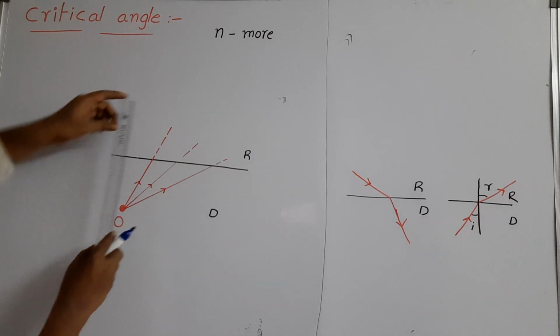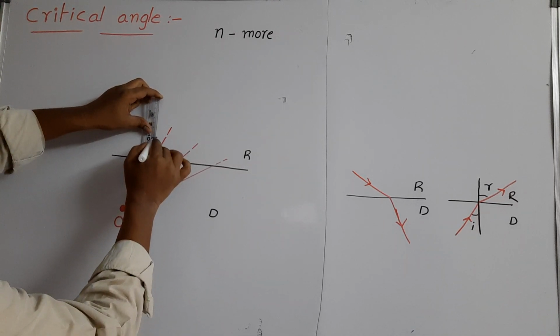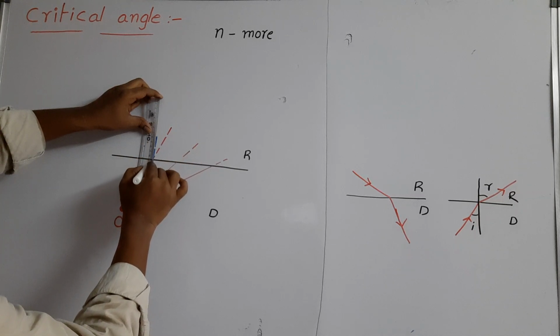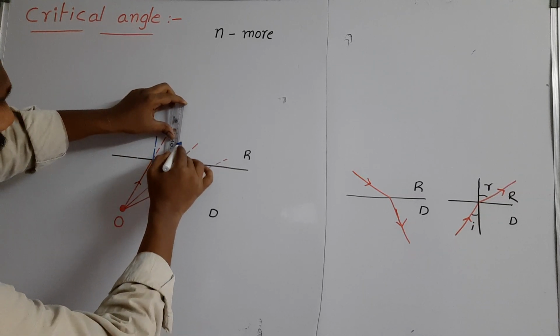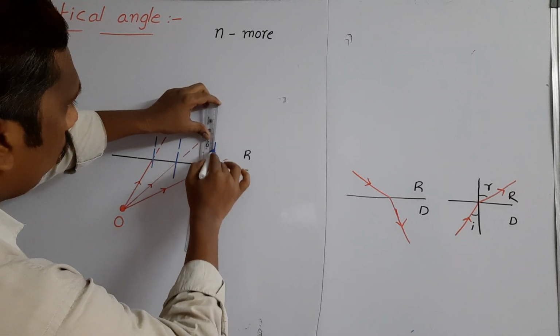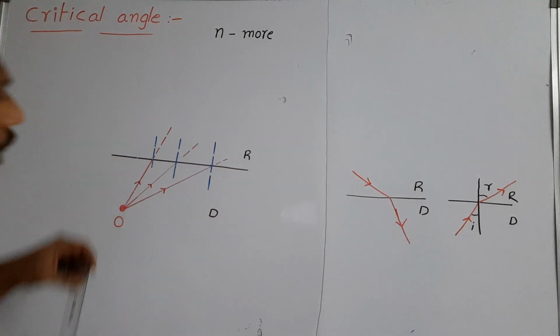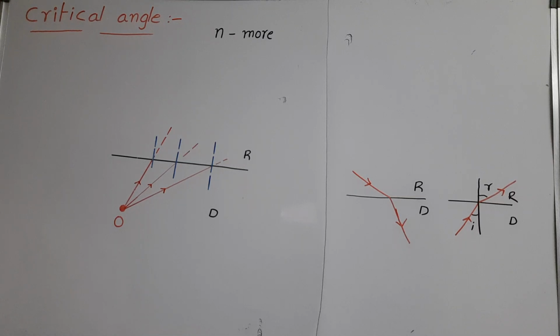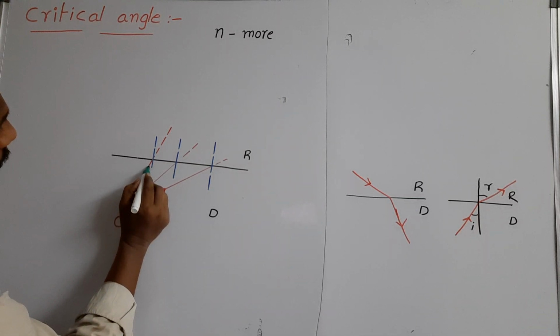Draw a normal at the point of incidence. If you observe, these rays make different angles with the normal. The first light ray makes a certain angle, so take it as I1.